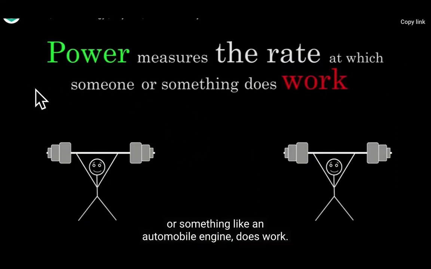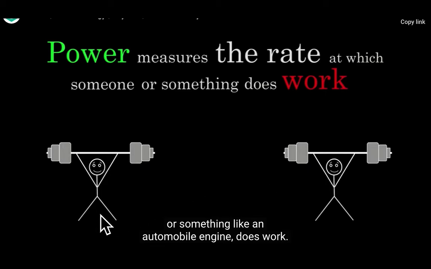The next concept is power. Power means the rate of doing work; power measures the rate at which someone or something does work. For example, there are two persons who are lifting a barbell of the same weight, that is 10 kg.